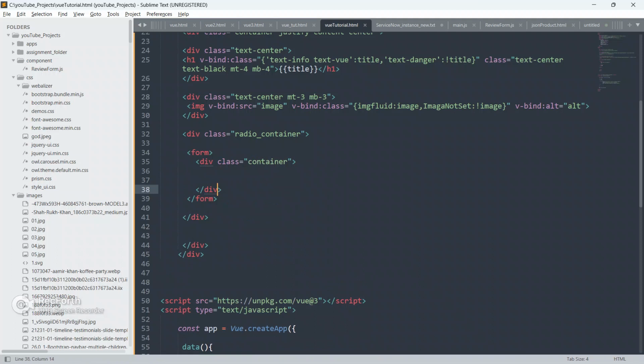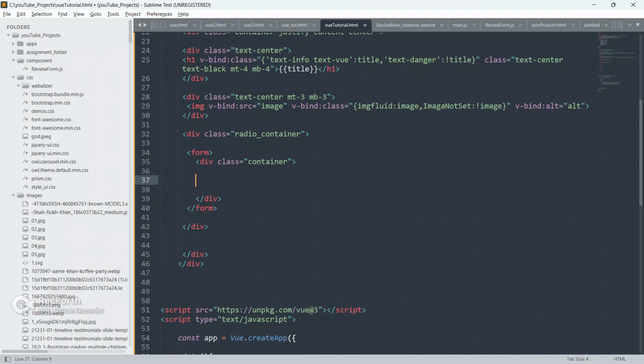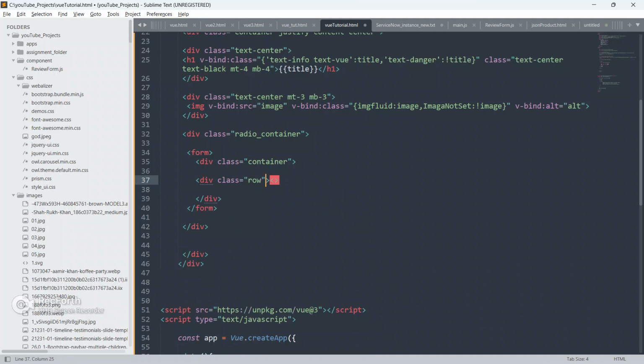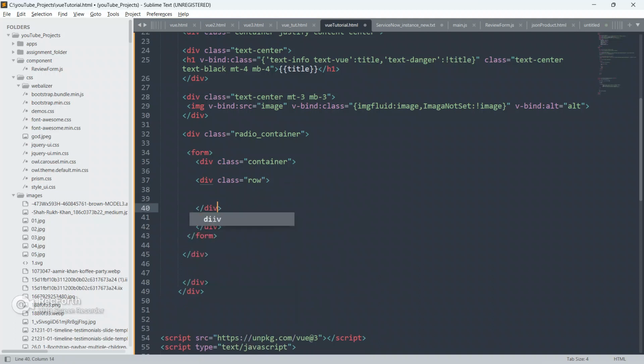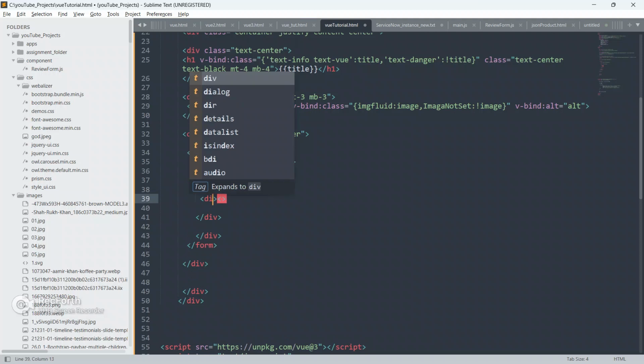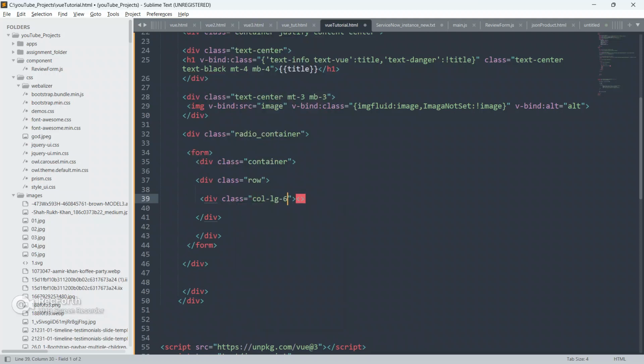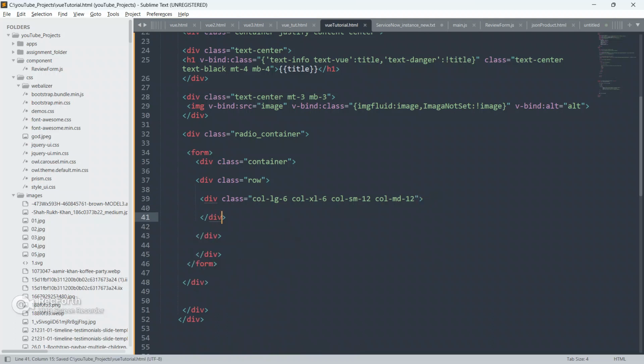Close this div now, and inside this div I'm gonna create a row. Create a div, give it a class as row, and close this div. Inside this row, I'm gonna create another div, give it a class as col-lg-6, col-xl-6, col-sm-12, and col-md-12. Okay, so close this div.